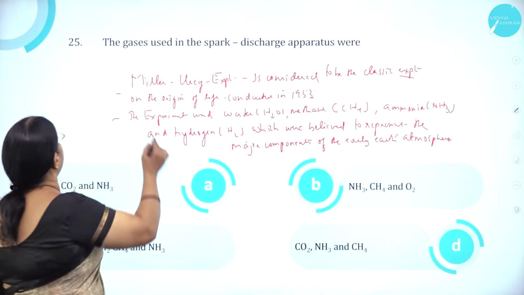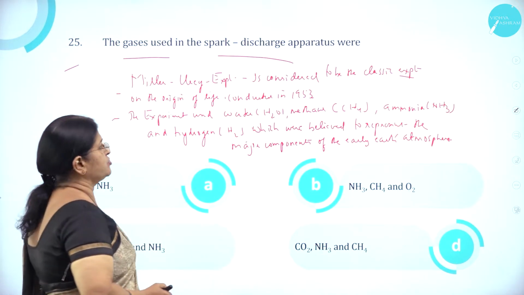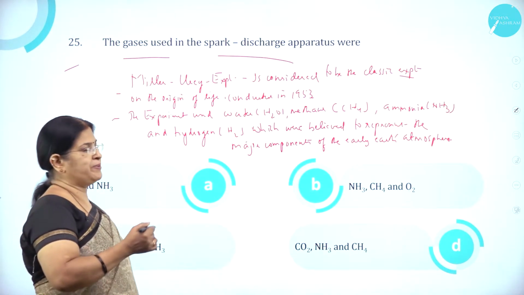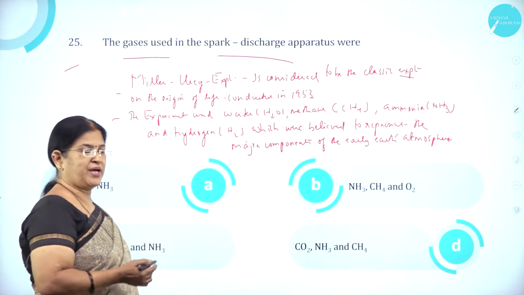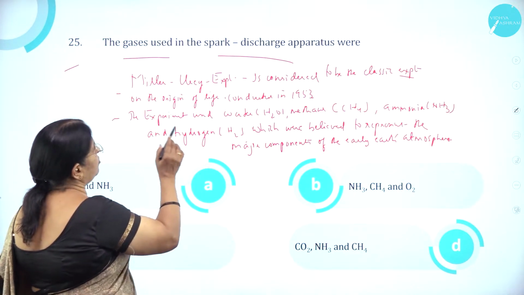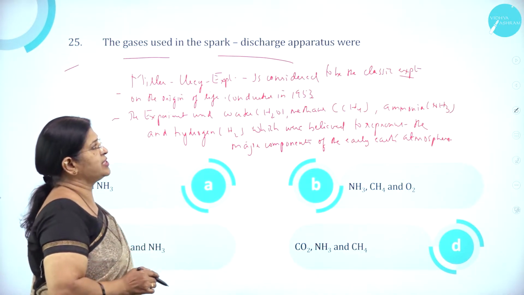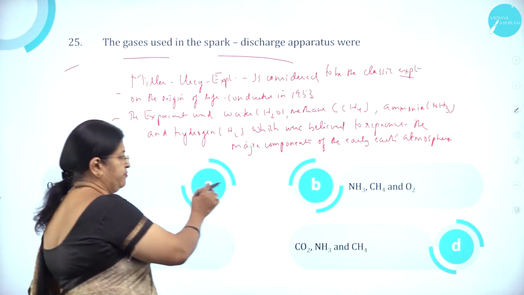Moving on to question number 25. The gases used in the spark discharge apparatus were. The spark discharge apparatus is also called Miller's experiment because it was designed by Stanley Miller and Harold Urey. What are the gases used? Option A, O2, CO2 and NH3.